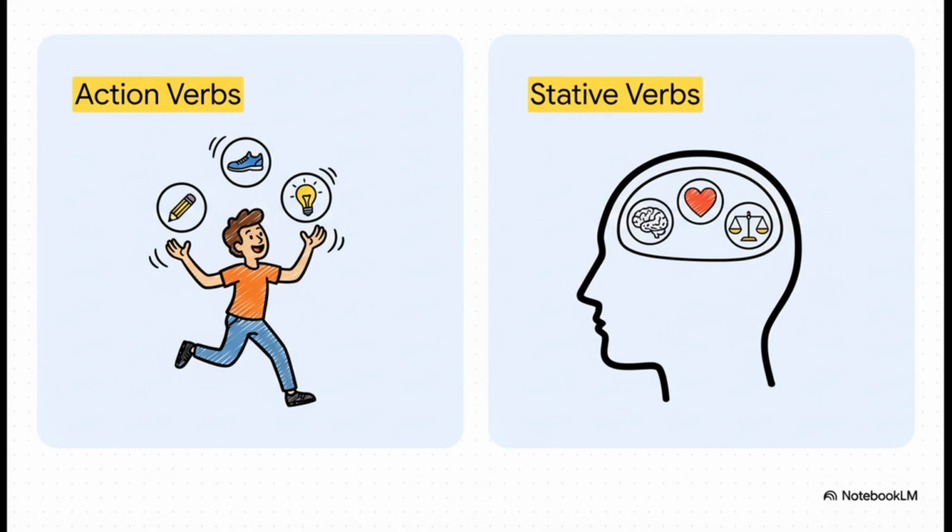But on the other side, you have stative verbs. These words describe a state, a feeling, or a condition. Words like know or believe. See the difference? One is about action, the other is about a state of being.